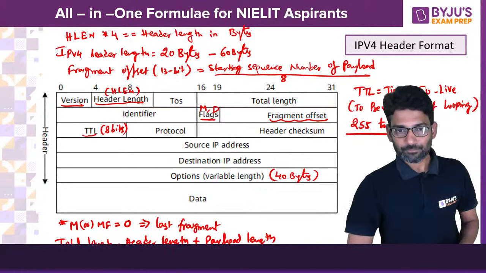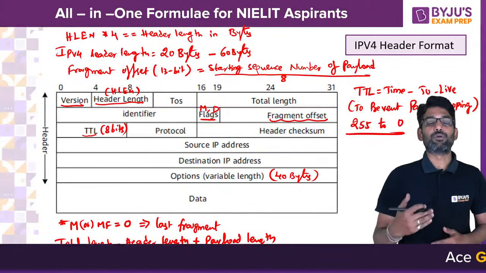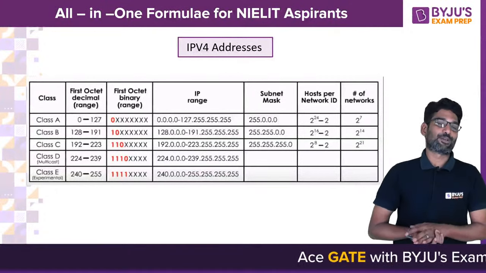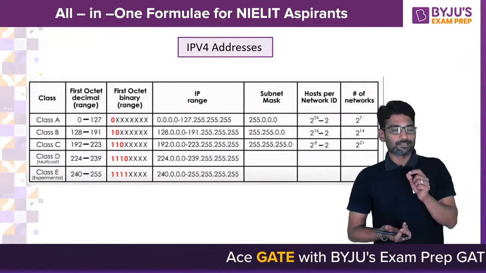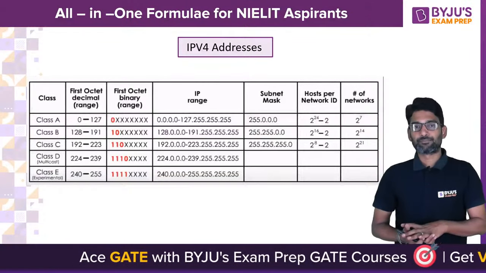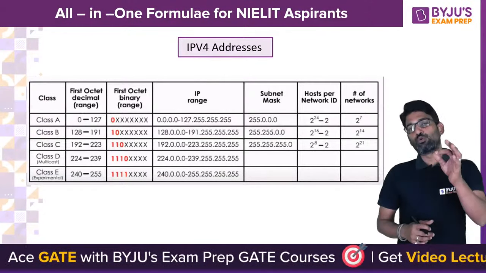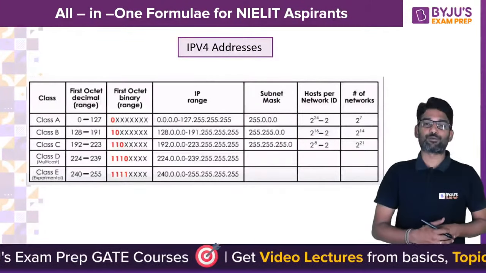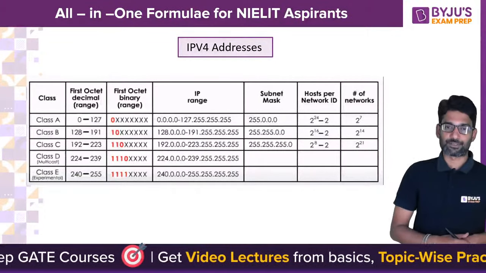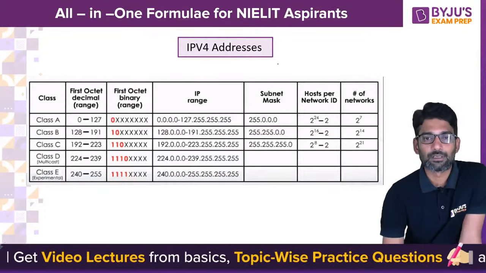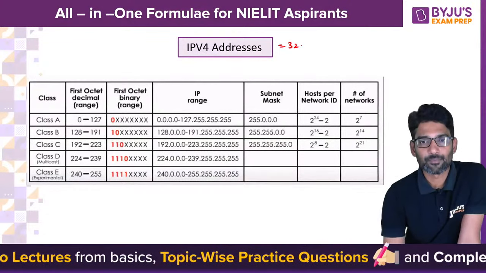Okay, so all these points you have to go through. And now IPv4 addresses. Guys, from this you will definitely get a question in the NIELIT exam. I can say you will get 2 or 3 questions. There is scope for 2 or 3 questions from IPv4 addresses. So the IPv4 address length is 32 bits.